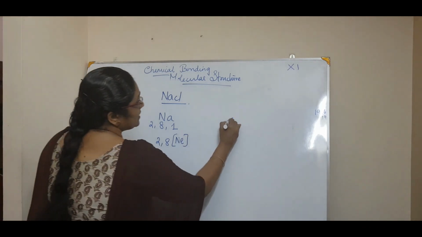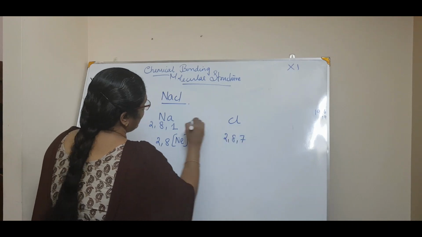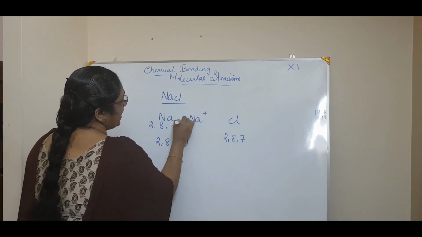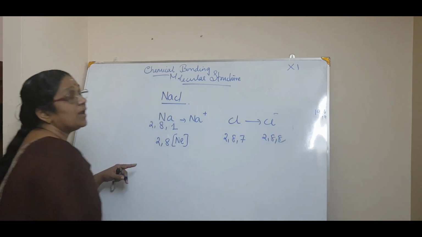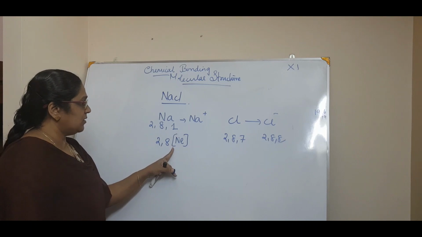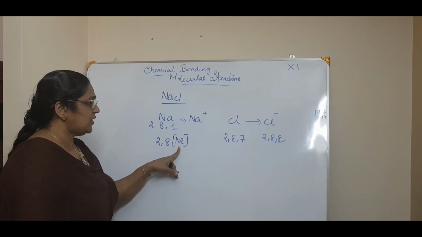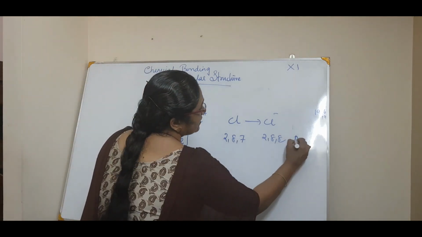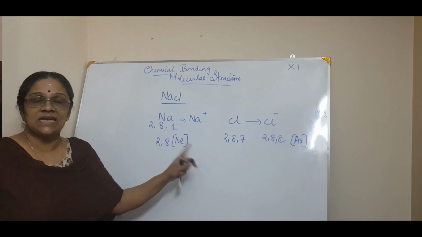The chlorine, chlorine is what? Chlorine is 2, 8 and 7. It forms Na to Na plus and Cl to Cl minus. Again what? A stable electronic configuration, isn't it? And neon, yes, neon 2, 8, that is 10, helium neon. This is neon, argon. This is argon. See, it attains a stable configuration.